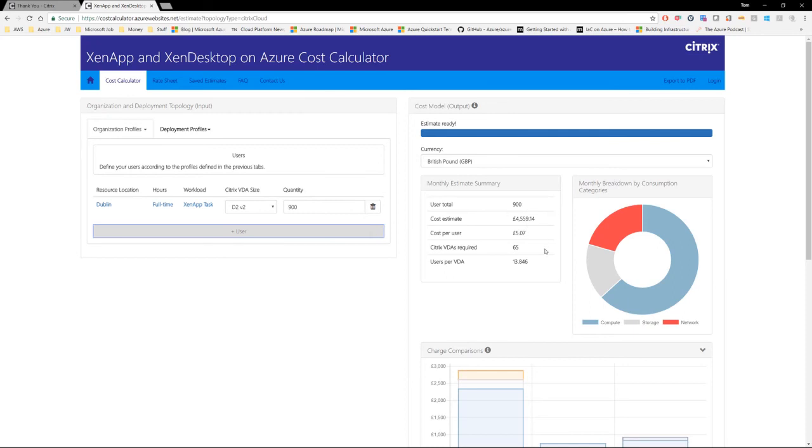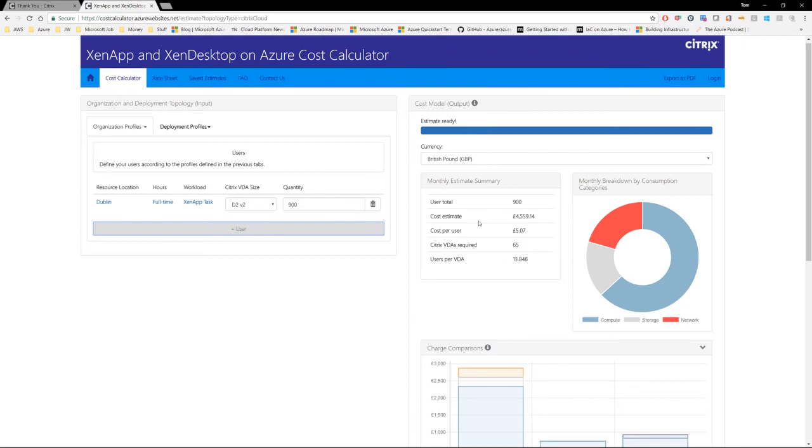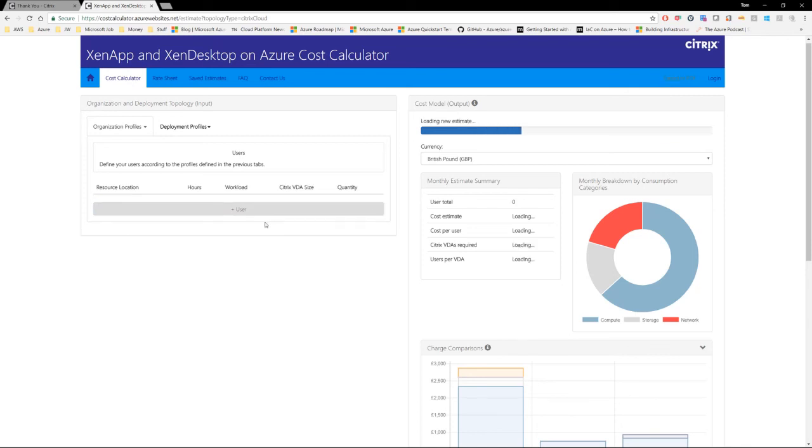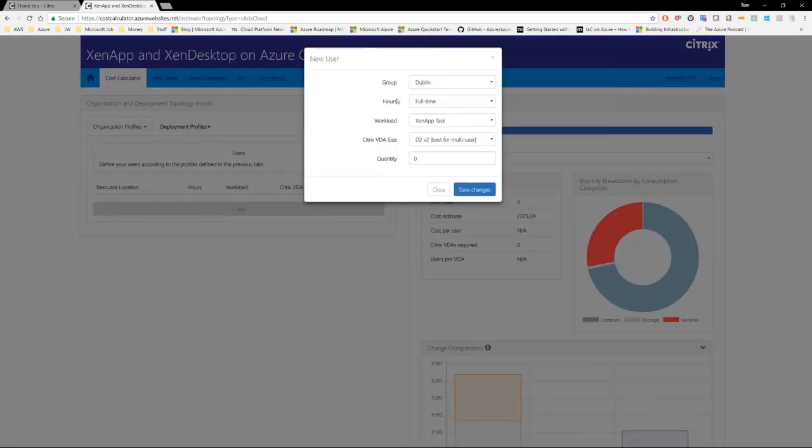And you can see the values there. Now, one note here, just in terms of keeping it simple, is that this value is cumulative. So if you add another user profile, this number just gets bigger, and it's not necessarily all that easy to compare the cost of these user profiles as you add multiples of them. So the easiest way to compare, let's say, Zen App Task against Zen Desktop Task is to note that number and then delete this profile and then add another user profile.